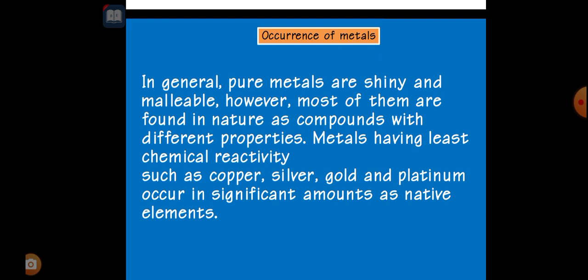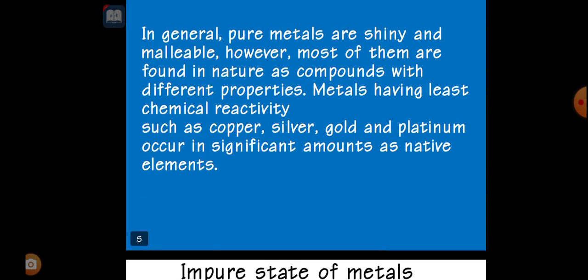Gold, we cannot take it pure. So there will be some impurities, and for removing impurities we are using some methods. Metals having least chemical reactivity, such as copper, silver, gold and platinum, occur in significant amounts as native elements. Native elements means free elements, that is, free state.